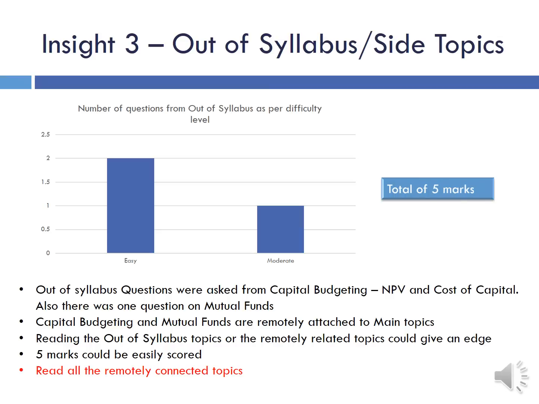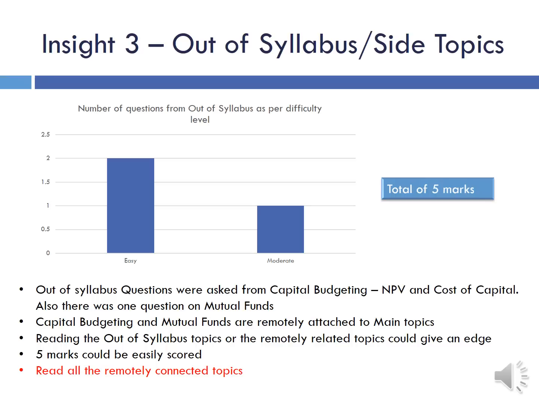Insight 3 is on out of syllabus and side topics. There was a total of 5 marks worth of paper which can be called out of syllabus or side topics. The number of questions that were easy can be termed as 2 and moderate as 1. So total 3 questions contributing 5 marks from out of syllabus or side topics, but out of that 2 questions were easy and 1 was moderate.